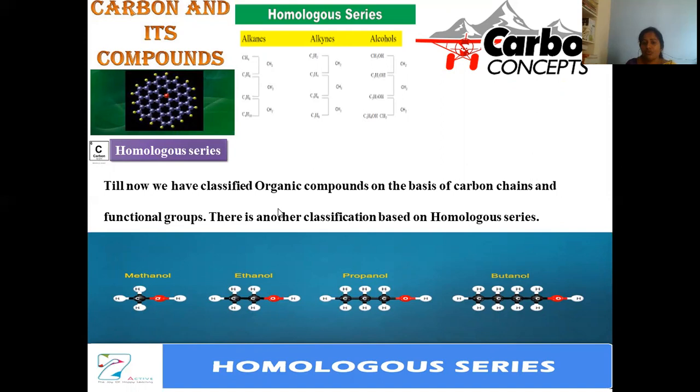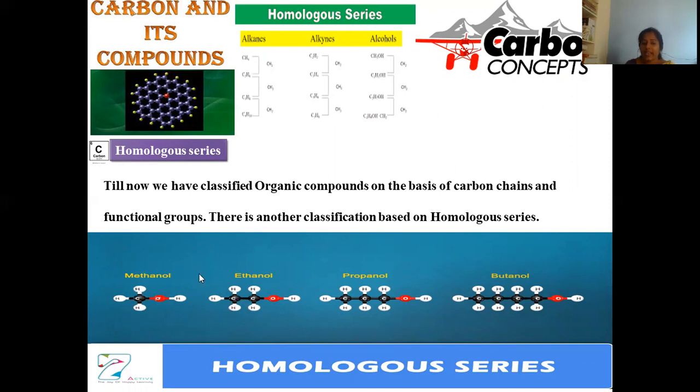In addition to all these, a new kind of classification is also provided to us, purely based on homologous series. Homologous series denotes what? Homo means similar. Logos means extending that kind of nature. So here, a similar nature is extended from one compound to another. If any two compounds resemble in their chemical functional groups but are distinguished only by a CH2 unit, those are called homologous in nature.